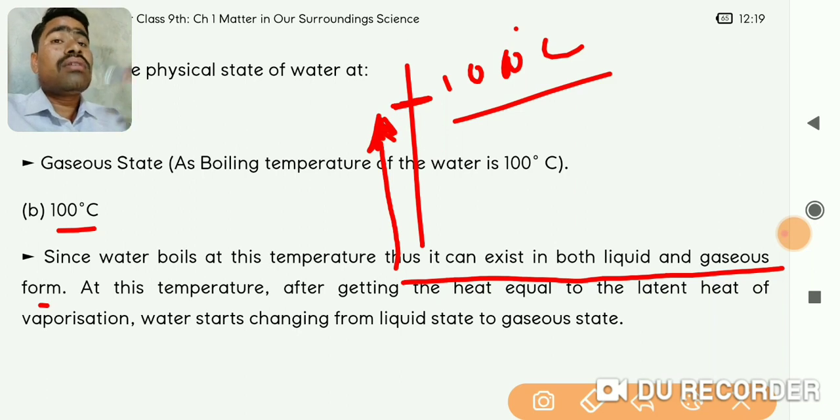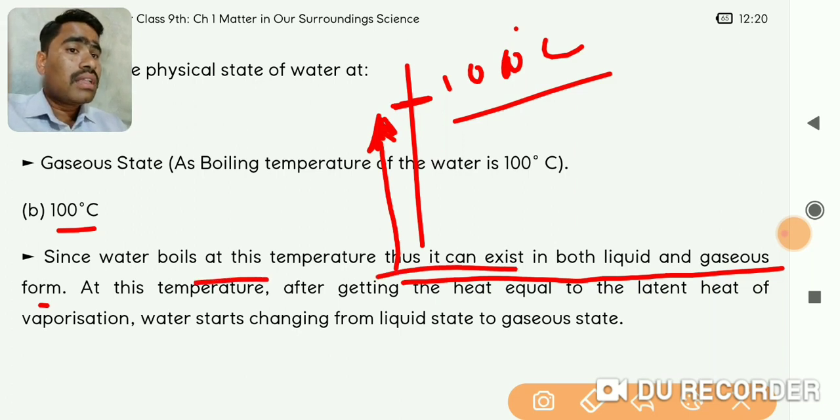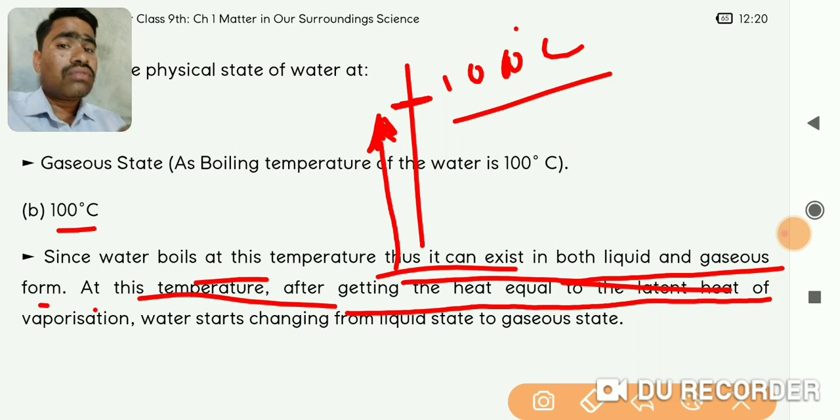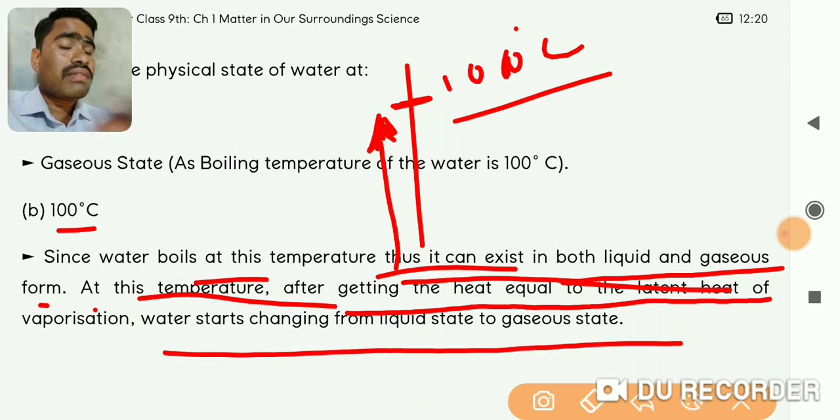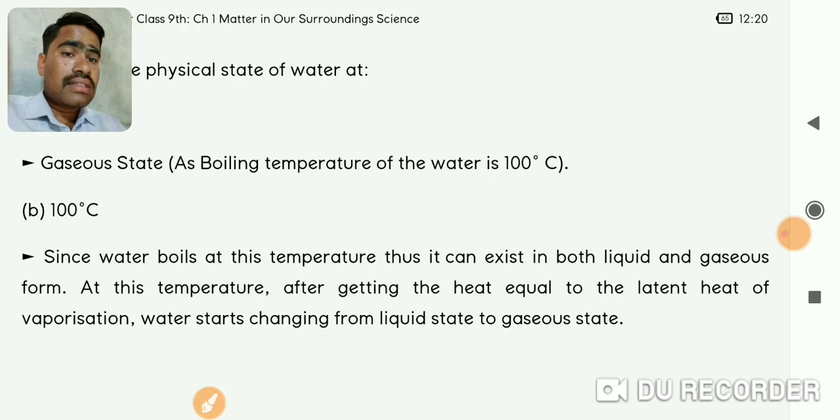It means that the evaporation will start. Evaporation will start earlier also, but now it will start boiling, and at that temperature the liquid state will be found in the container and the gaseous state will be found above the container. So both states are seen. Since water boils at this temperature, it can exist in both liquid and gaseous form. At this temperature, after getting heat equal to the latent heat of vaporization, water starts changing from liquid to gaseous state. So that is the answer to this question.